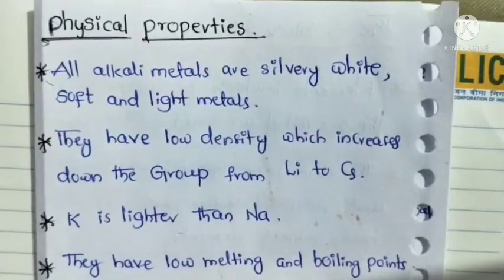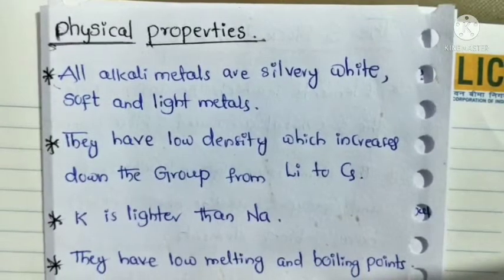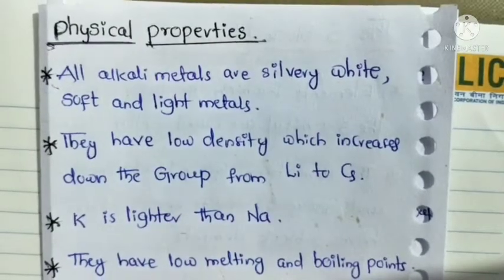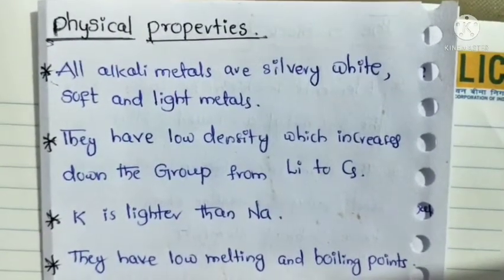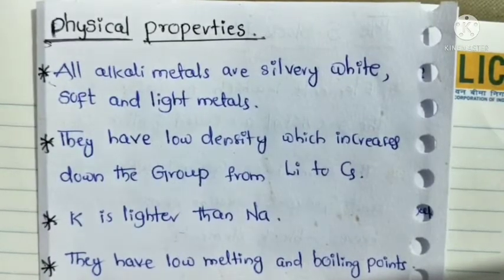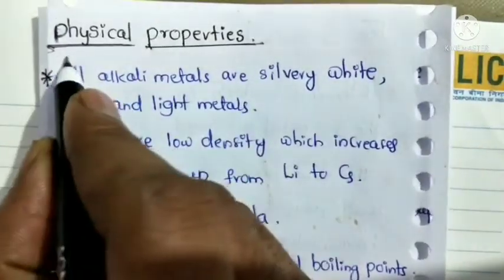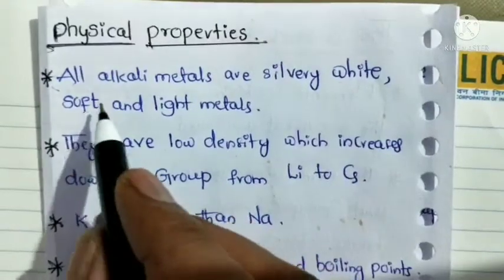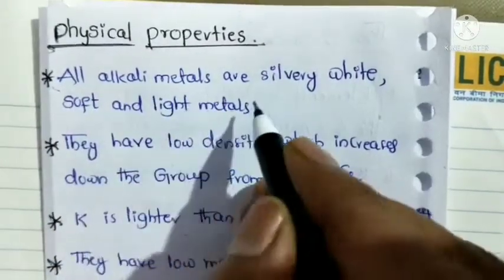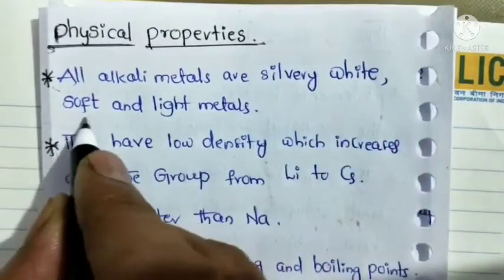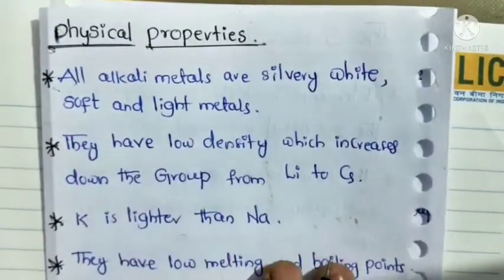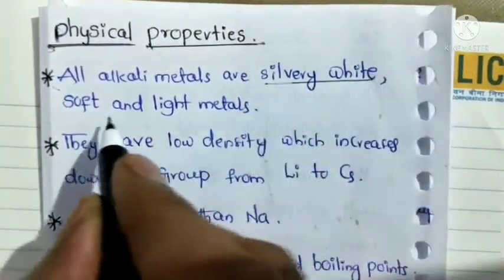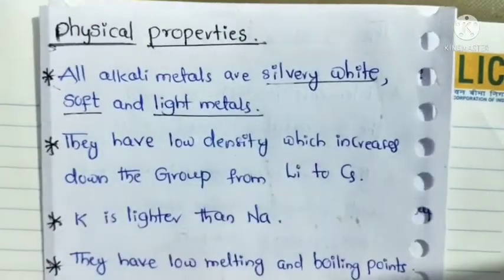In the previous class, we learned properties of alkali metals, which are hydration enthalpy, ionization enthalpy, and atomic and ionic radius of alkali metals. So now the new topic. Here we will learn physical properties of alkali metals. The first physical property is that all alkali metals are silvery white, soft and light metals.